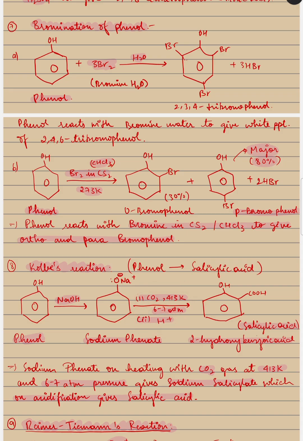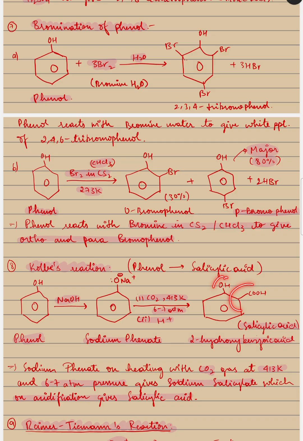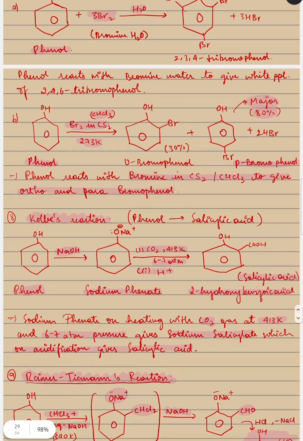One, at 413 Kelvin and 6 to 7 atmospheric pressure in the presence of carbon dioxide, gives sodium salicylate, which on acidification gives salicylic acid or 2-hydroxybenzoic acid. Okay. Phenol in the presence of sodium hydroxide forms sodium phenate, and then at 413 Kelvin and 6 to 7 atmospheres with carbon dioxide, it gives sodium salicylate, which on acidification gives salicylic acid.